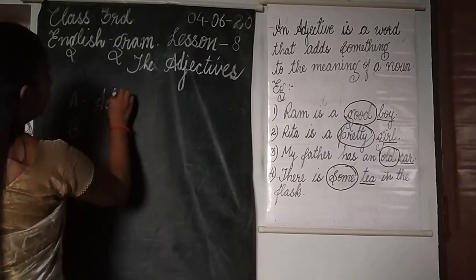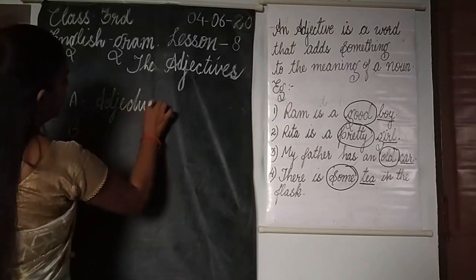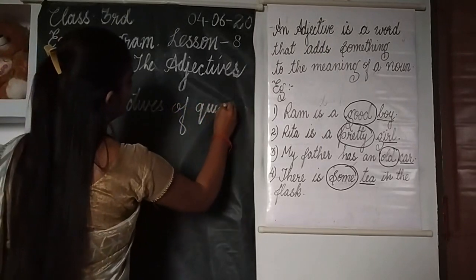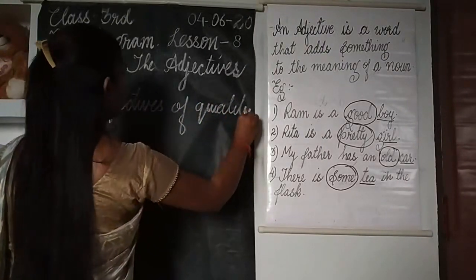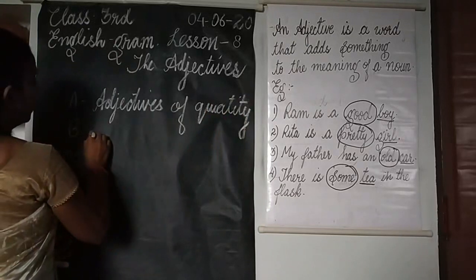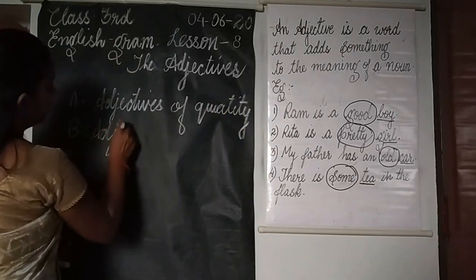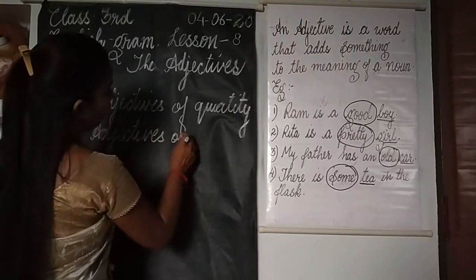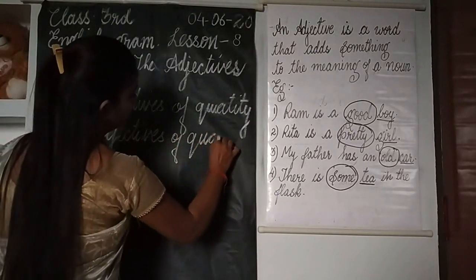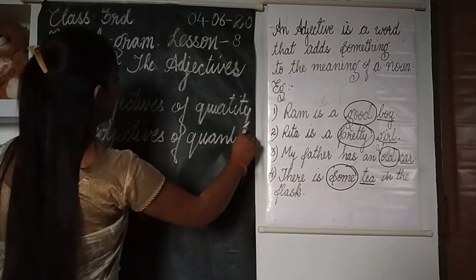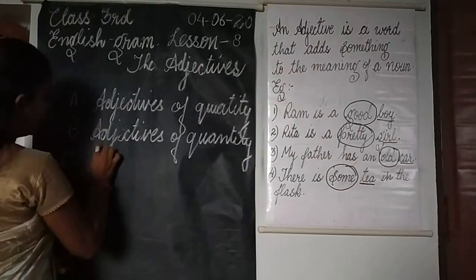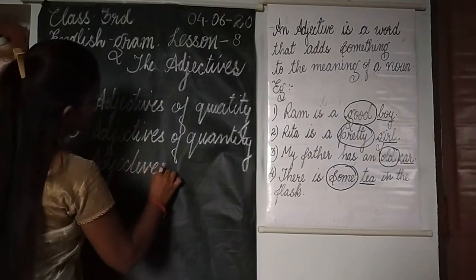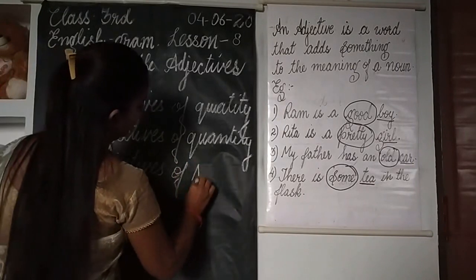Adjectives of quality. Then comes adjectives of quantity. Then adjectives of number.